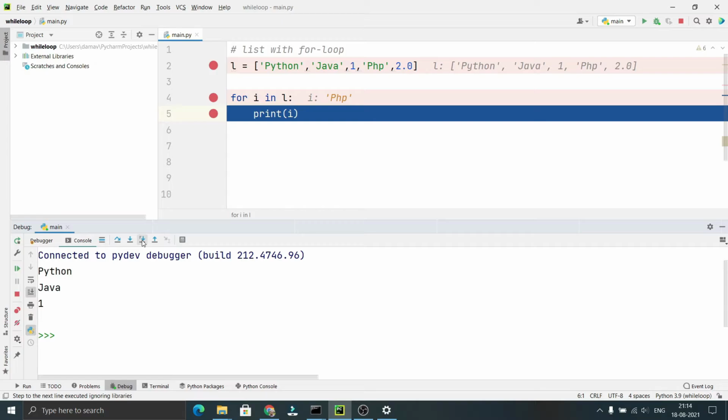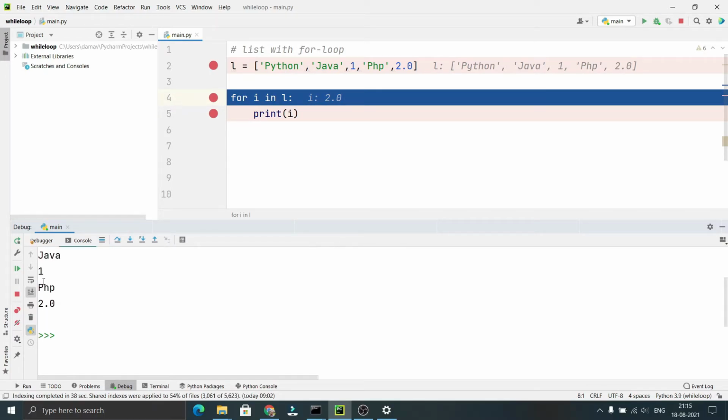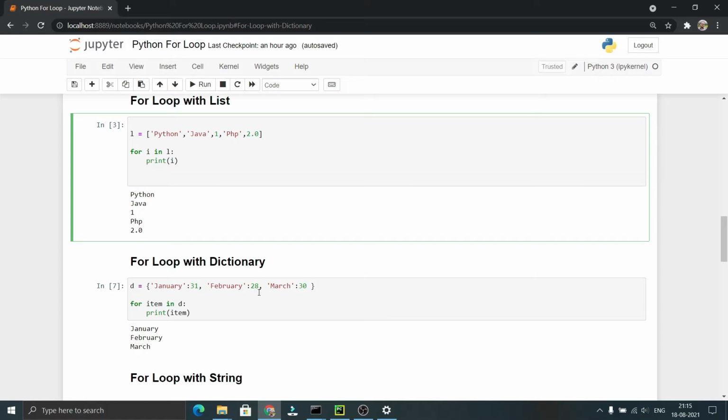Similarly, it will execute for the remaining elements. The i value will be pointing towards PHP and 2.0 and printing PHP and 2.0 in the 4th and 5th iteration. You can see that here. It printed all the values: Python, Java, 1, PHP and 2.0. Now let us get back to our IPython notebook.